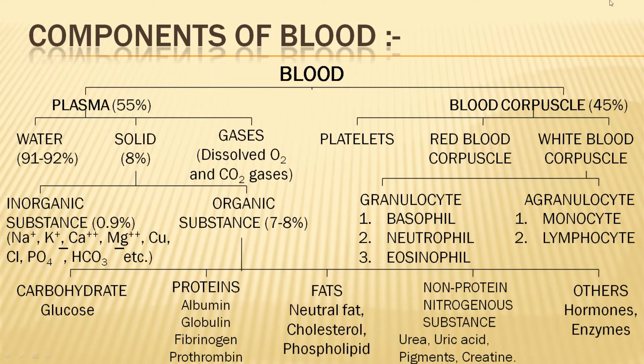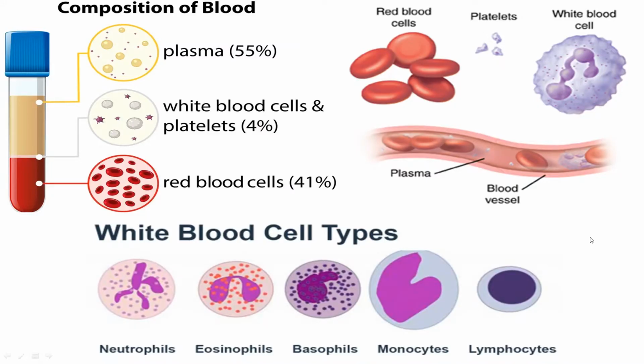Now, white blood cells can again be divided into granulocyte and agranulocyte. Why granulocyte? Presence of granules. Agranulocyte, no granules. Basophil, neutrophil, eosinophil, and here monocyte, lymphocyte. See the picture. Basophil, eosinophil, neutrophil, these are granulated. And these two are agranulated.